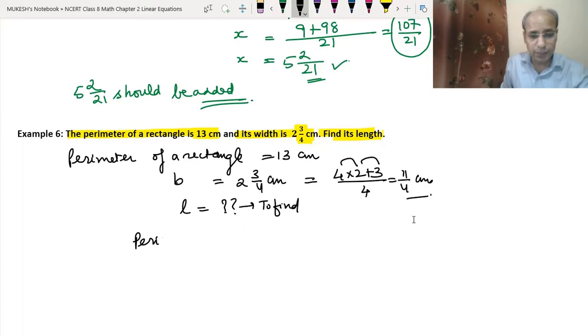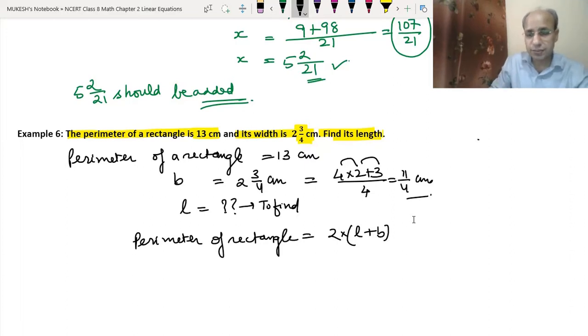So the perimeter of a rectangle is equal to 2 bracket, means 2 into length plus breadth. Okay, because the shape of the rectangle is like this. This is length, this is breadth. So this is length, this is length, this is breadth, this is breadth. So we just sum all of them. So that means we have L plus B and then 2 times. Okay, so this is the formula of perimeter. So we have the perimeter 13.